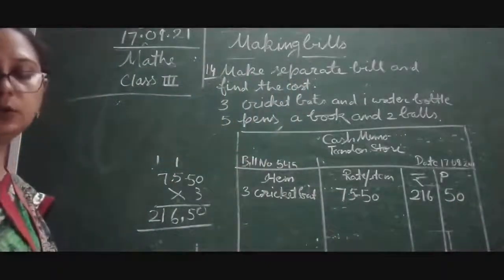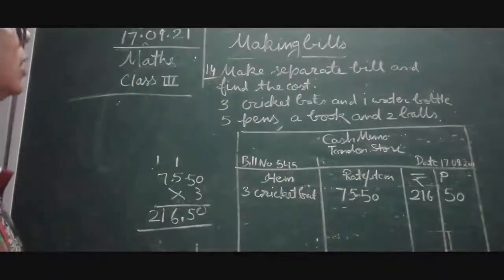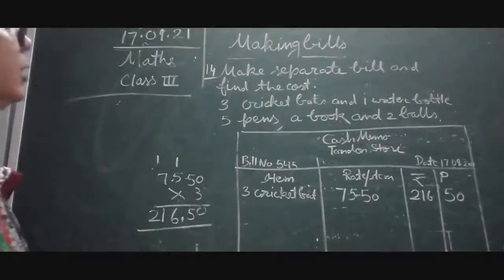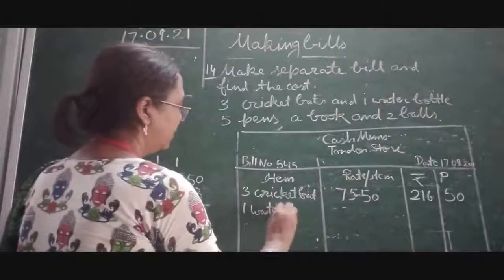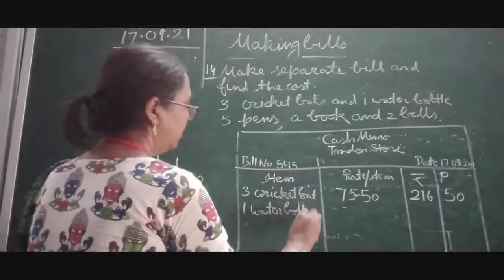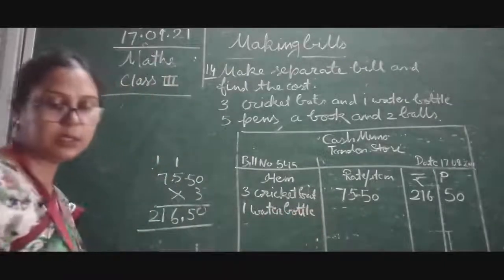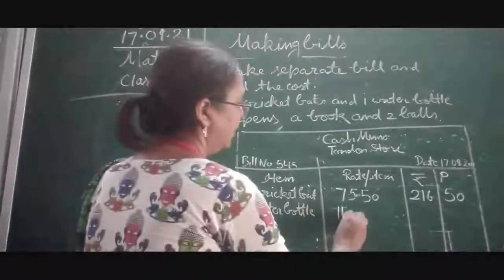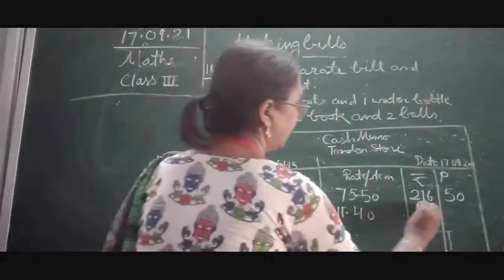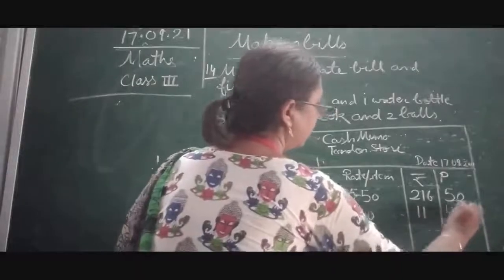Now what is the cost of 1 water bottle? 1 water bottle costs 11 rupees 40 paise.